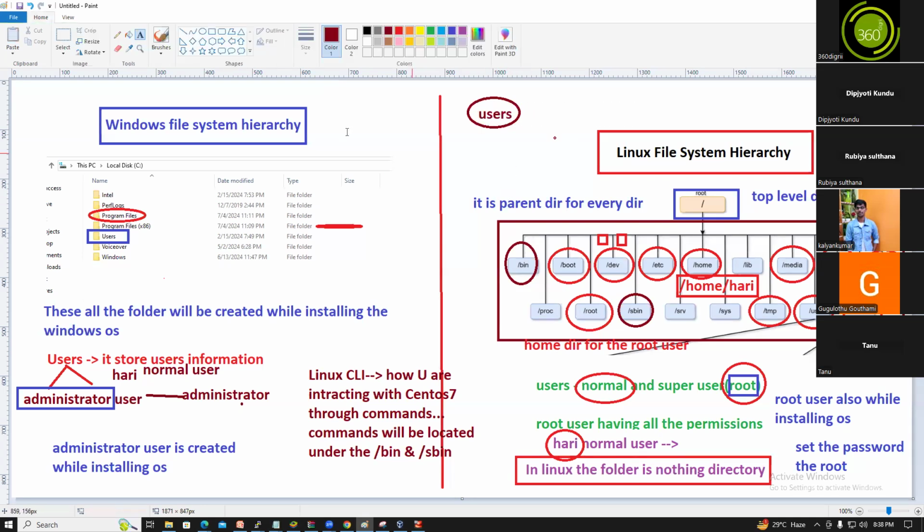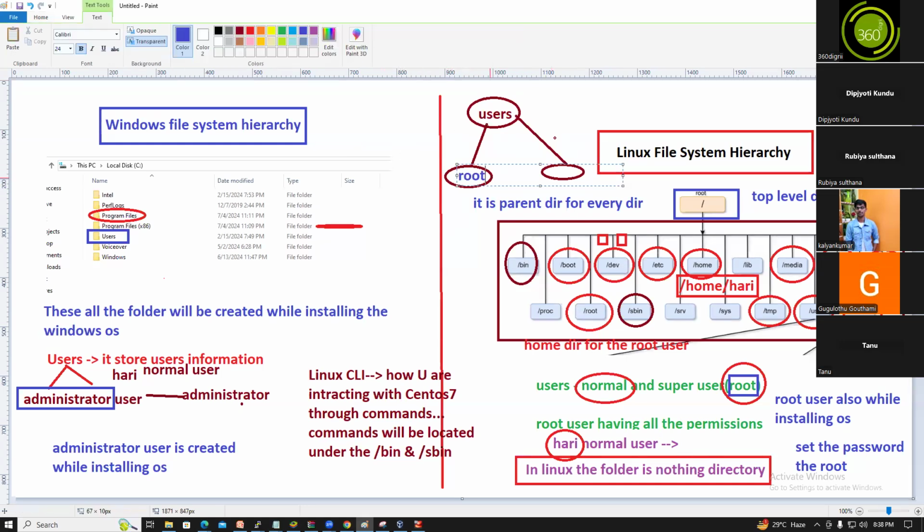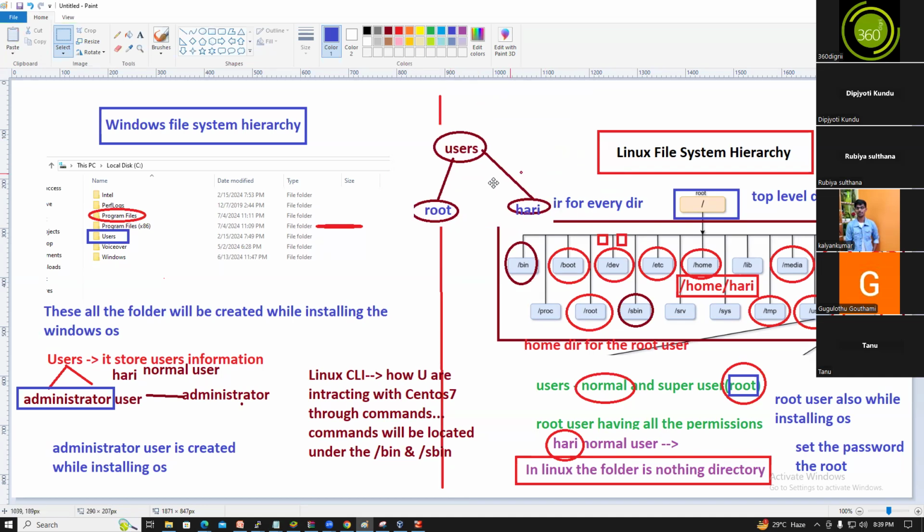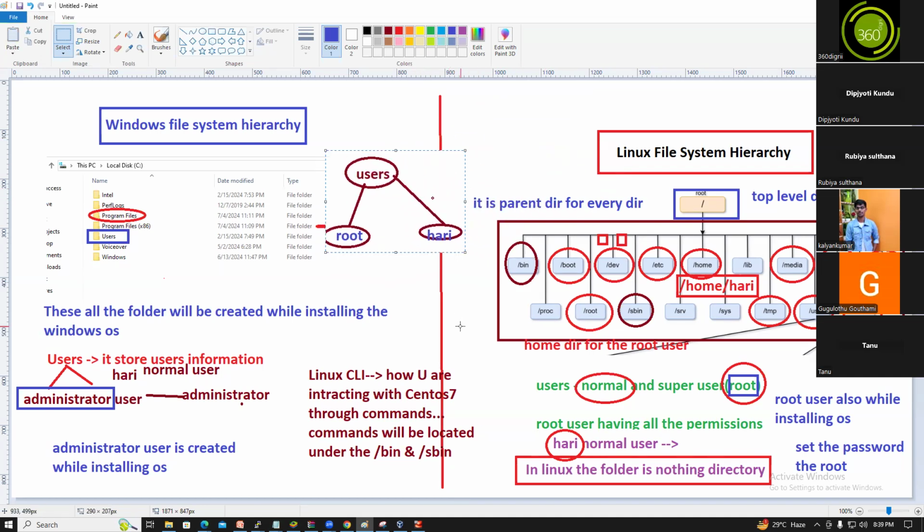Users. So what are the users, guys? These are the two types of users: admin users and non-admin users. For example, who is the admin? Root user. Who is the non-admin user? For example, Hari is the non-admin user.